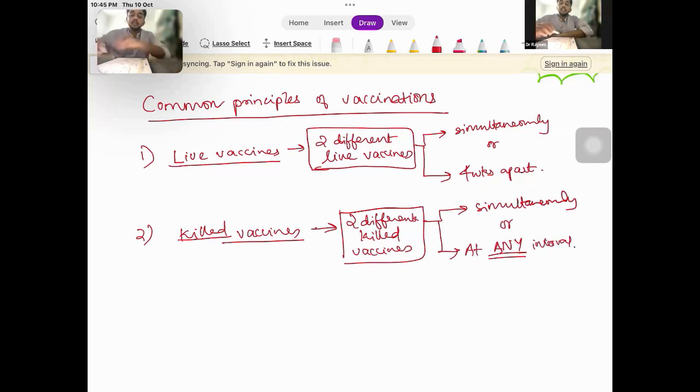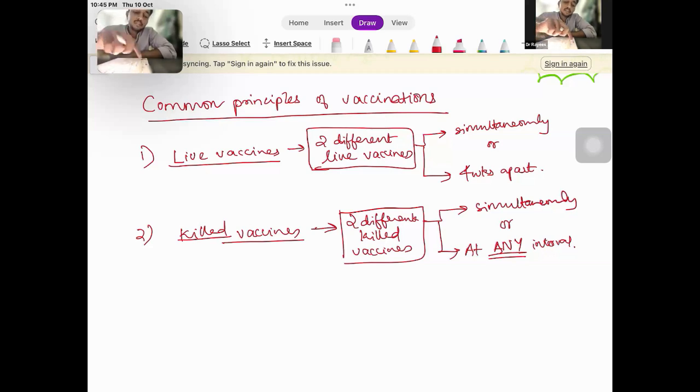So always remember, in case of two different live vaccines, for example BCG and measles, or BCG and rotavirus vaccine, either they can be given simultaneously or 4 weeks apart.